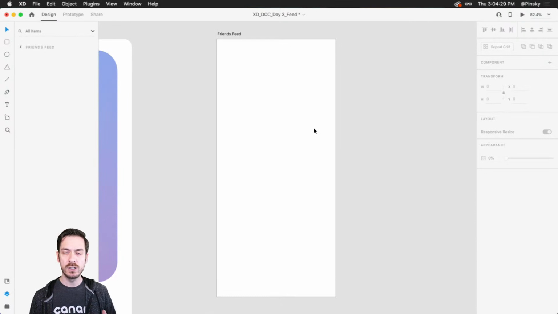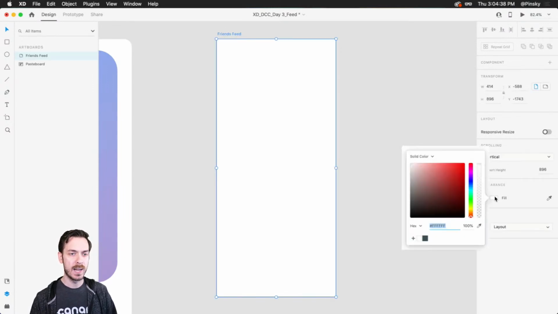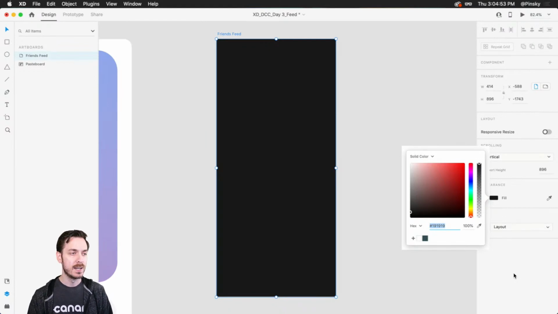And like we've been doing for the past few days, we're going with a very dark theme for these particular screens. So with this artboard selected, I can set the fill right here in my properties inspector, and we're gonna go for a nice dark color. Now, of course, if you are continuing the challenges from the previous days, you'll probably want to use the same background color. And I would encourage you to save those colors in your assets.